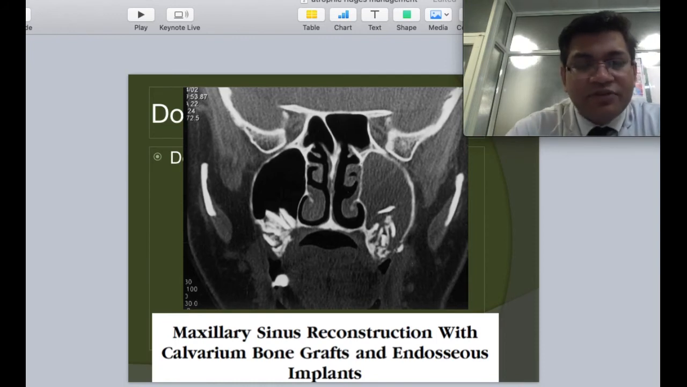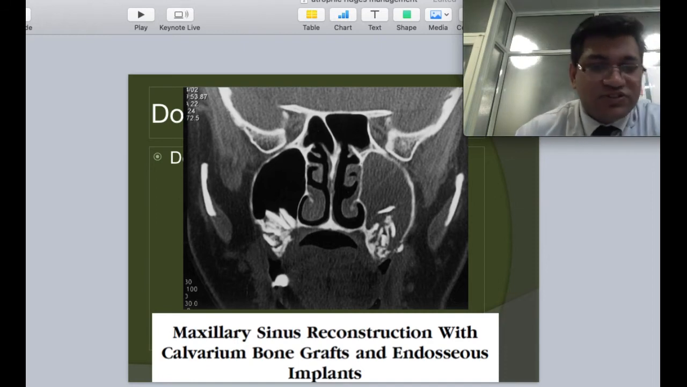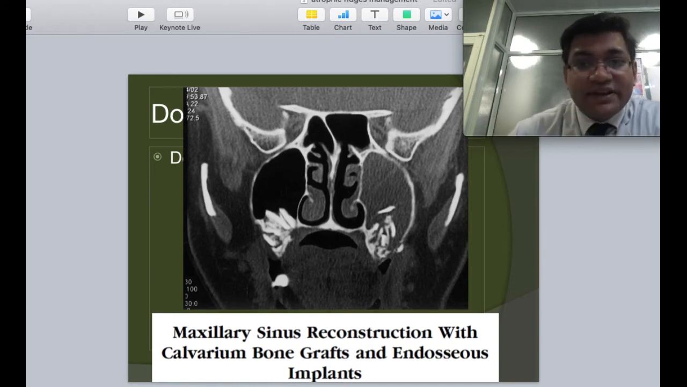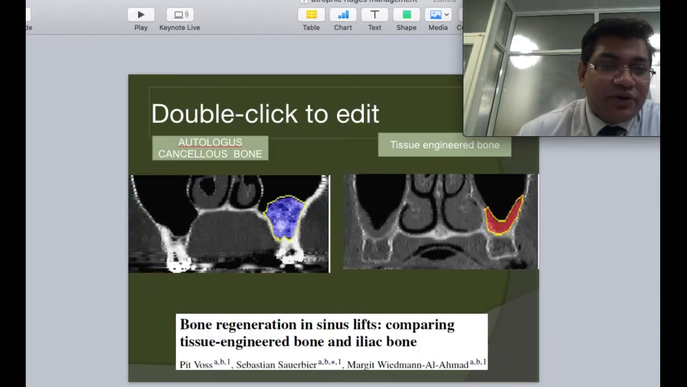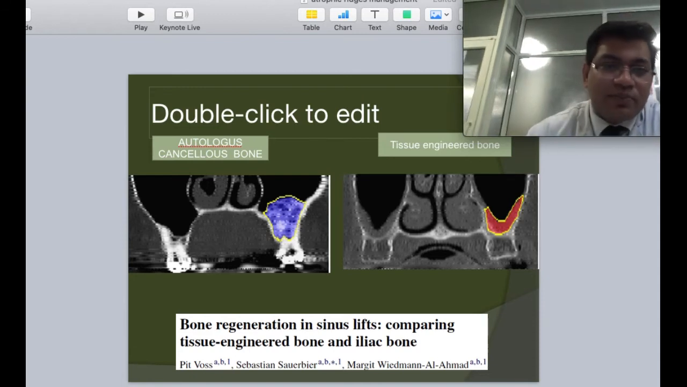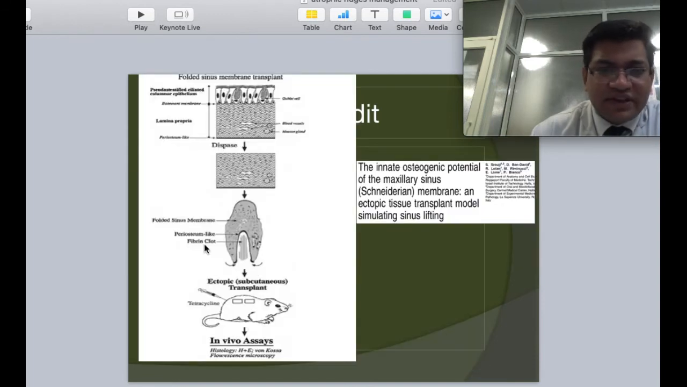If we have the liberty, if the patient is willing, we can use calvarial bone grafts also instead of iliac crest, because they have a significantly good amount of cortical bone, which helps in increasing the density and volume in that region and helps in primary stability of the grafts also. Here is another article that I have come across, where they compared bone regeneration in sinus lift through tissue engineered or alloplastic bone and iliac crest bone. They were of the opinion that autologous cancellous bone is significantly better, as seen on the left side, compared to tissue engineered bone, which is acceptable.